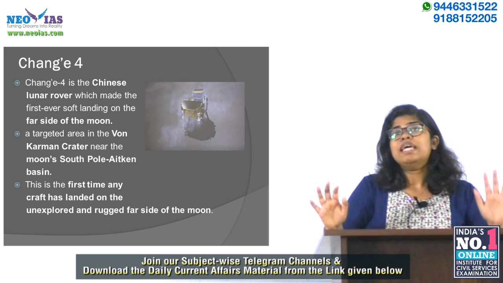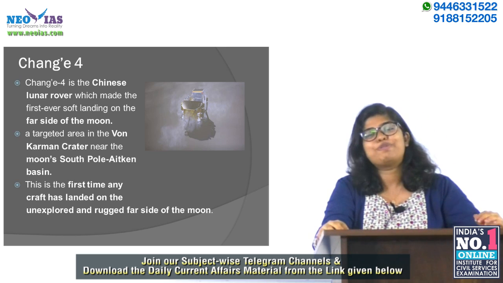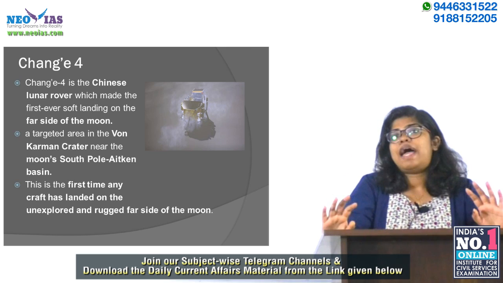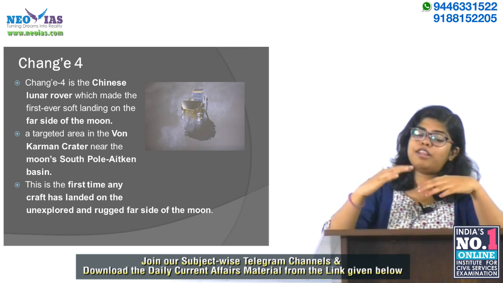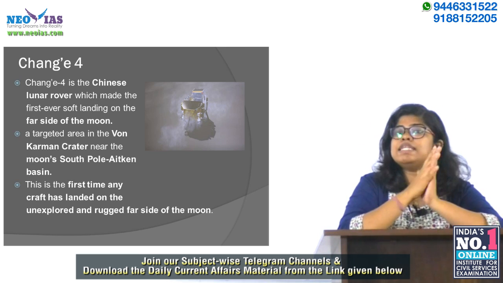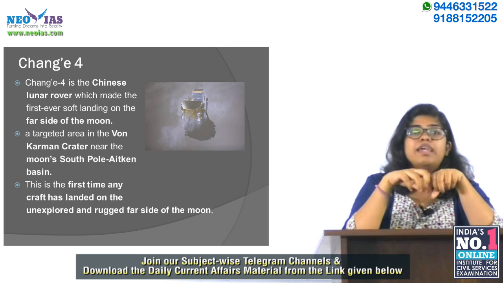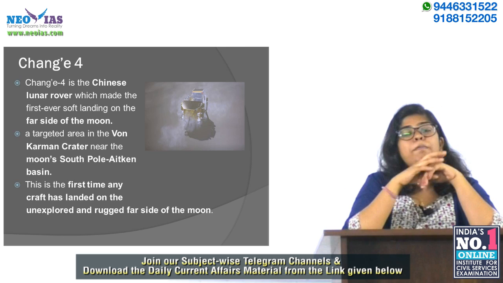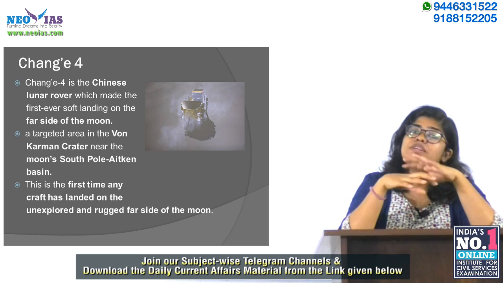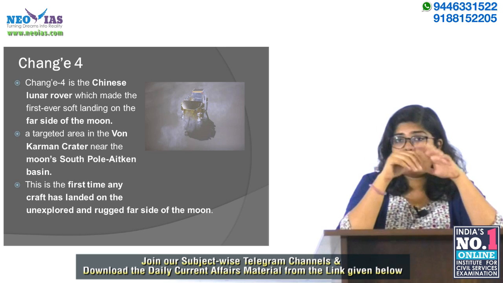Okay. The next topic we are going to deal with is Chang'e 4. Chang'e 4 has been in news continuously for 2-3 days. It is a Chinese lunar rover and it made its first soft landing on the far side, the dark side of the moon. That is why it is in news. This rover is being carried by the Long March 3B carrier rocket. Okay, it's the first time a lunar mission is landing on the dark side of the moon. That is why it is so important.